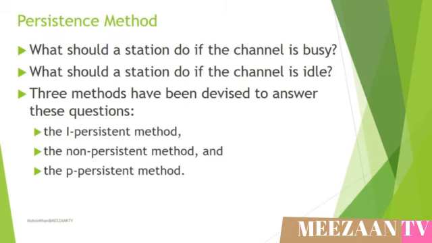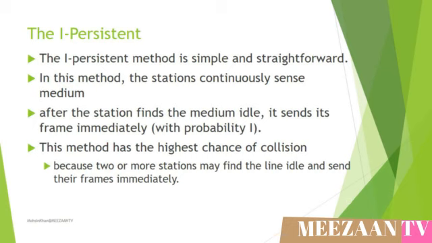What should a station do if the channel is busy? And what should a station do if the channel is idle? These are 2 different cases, but in these cases, persistence methods are used. There are 3 methods that have been devised to answer these questions: the 1-persistent method, the non-persistent method, and the P-persistent method. The 1-persistent method is the simplest and most straightforward method.